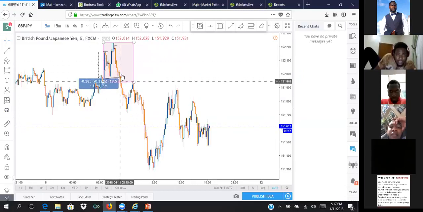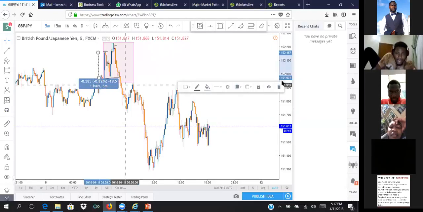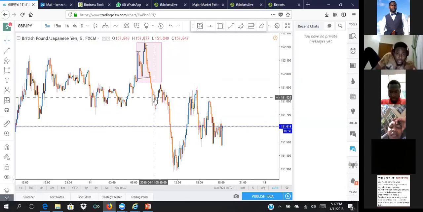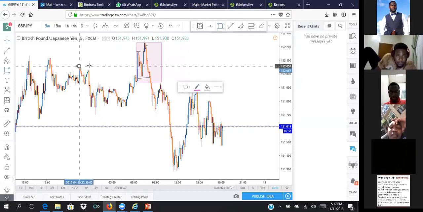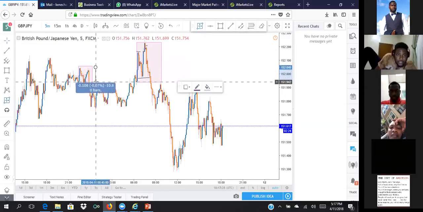Now, I'm going to show you another point. Remember that all these things happened within plus or minus under 30 minutes or about an hour. If I've been trading all day, I said in the morning actually, it went down, right? Now, I'm on 5 minutes chart, right? Now watch this particular area. I can see another double top. What happened? I'll take my pip measurement and I'll measure this point to this point.